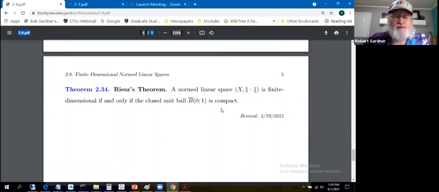Heine-Borel would tell you a closed and bounded set. This is certainly a closed and bounded set. Heine-Borel says a set is compact if and only if it's closed and bounded, in R or Rn. Well, here's where Heine-Borel fails. In infinite dimensions, here's a closed and bounded set that's not compact. So there's specifically where Heine-Borel fails. Heine-Borel fails in infinite dimensional spaces.